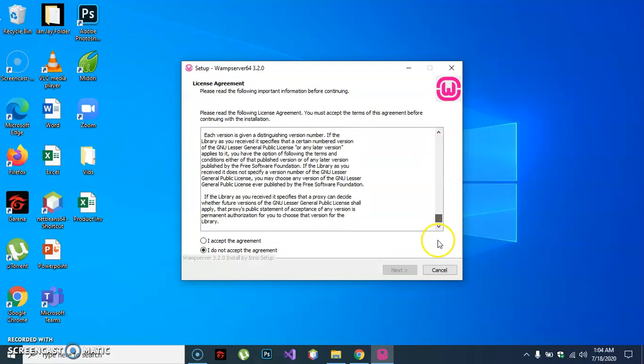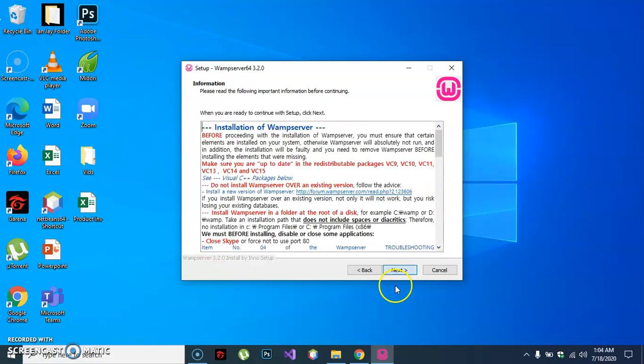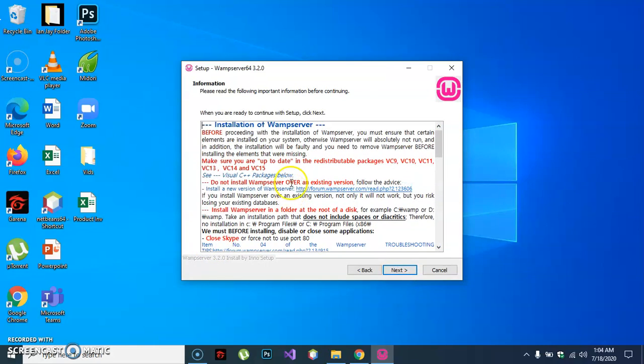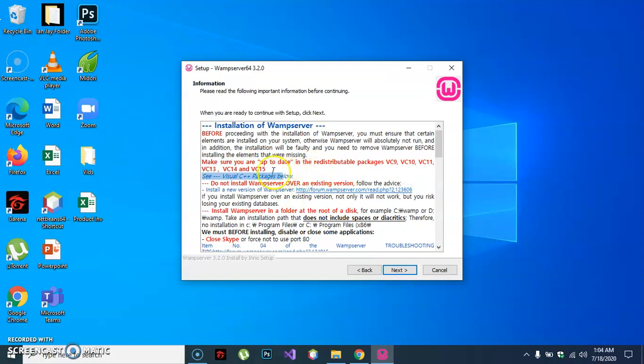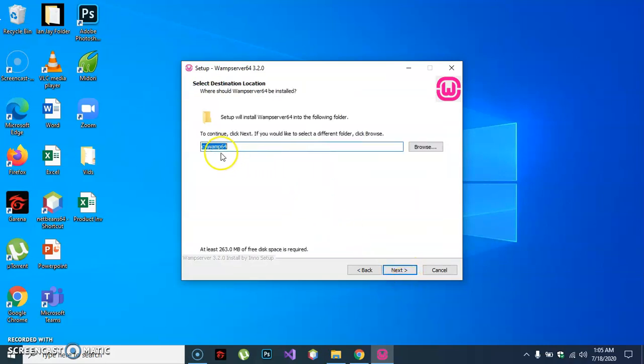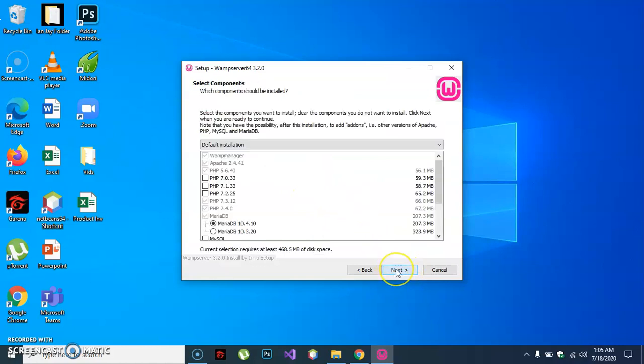Read this and accept the agreement. You don't need to download this one, because if your project is too big, you need to download it, but if it is small or you just want to practice, you don't need this one. Just click next. Just click next.